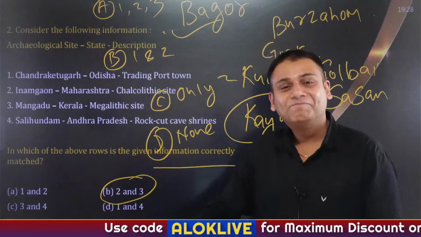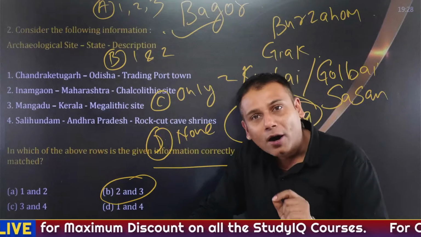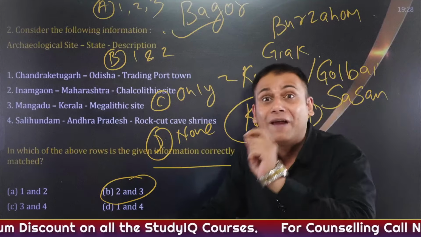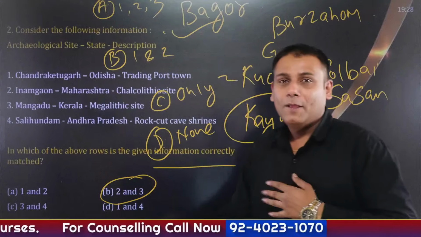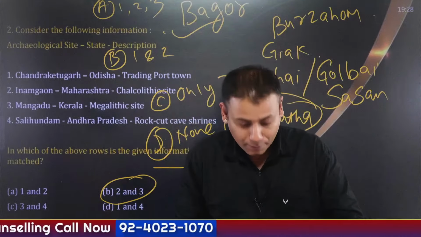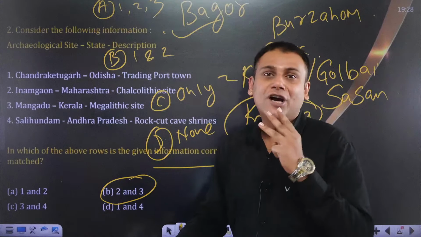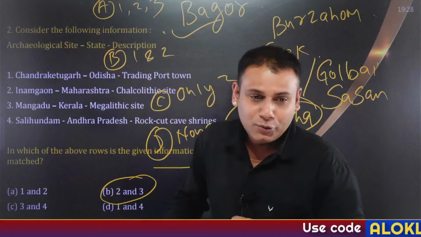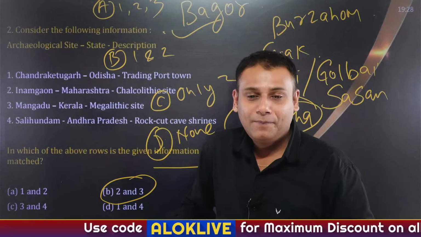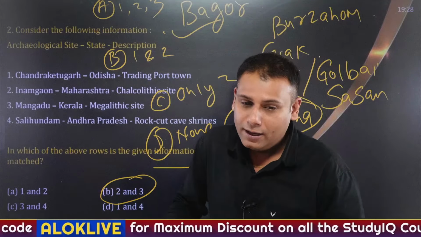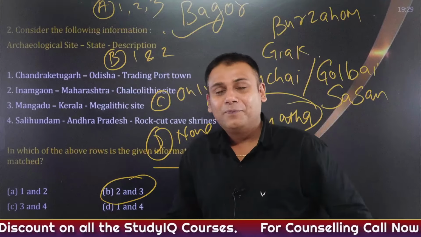Take a guess. Which among the following sites exhibit Proto-Harappan and Harappan cultural phase? That was a simple question. The first option was Banavali, the second one was Kalibangan, and the third one was Chanudaro. So, Vikas, you go for Kalibangan. That is only 2. What about the others? Okay, Kirti, Harappa. Okay, you are answering for the previous one.